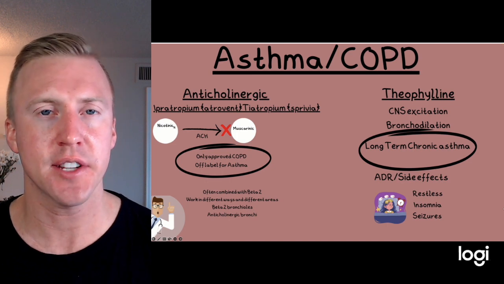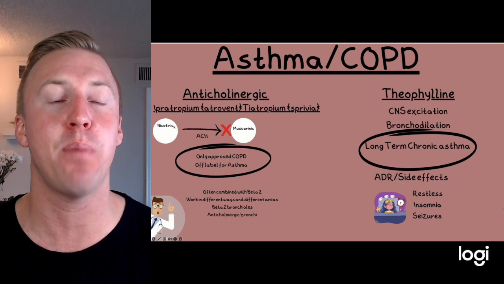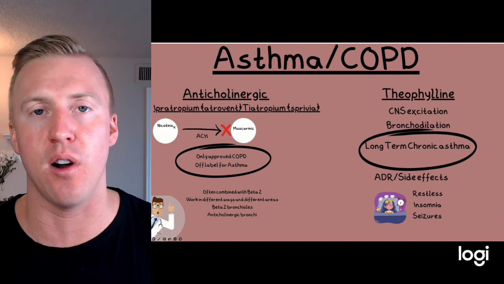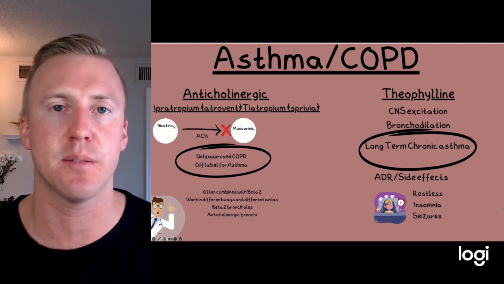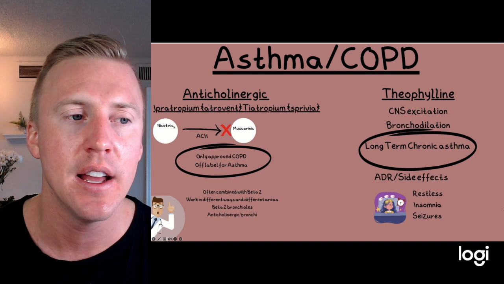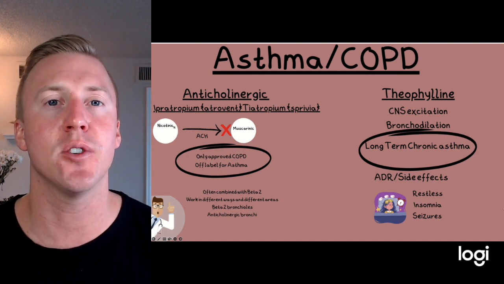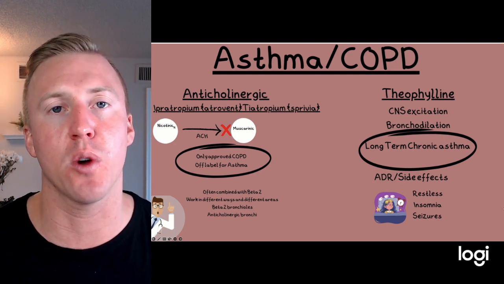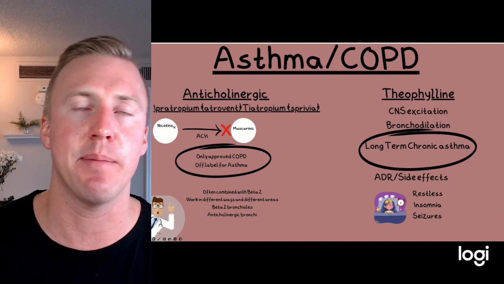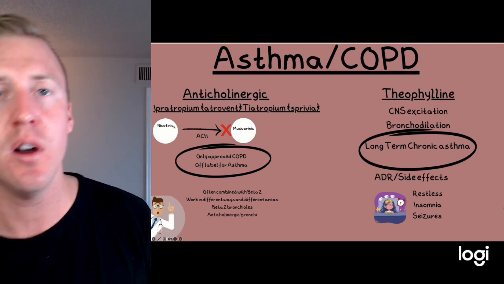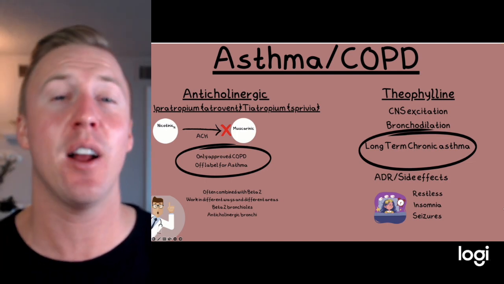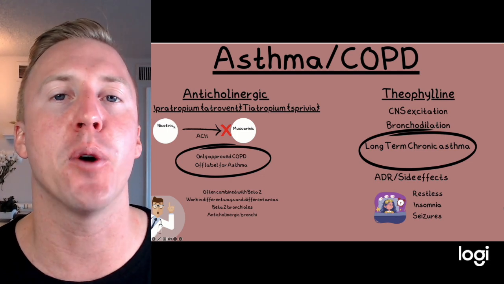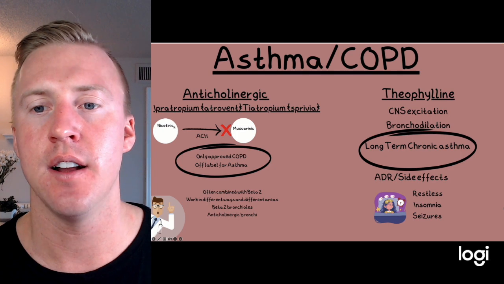Now, a good thing to remember here is these are often combined with beta-2 agonists. The reason is both of these are causing bronchodilation, but they do it two different ways. Short-acting beta agonists like albuterol are going to do it by working on the beta-2 receptor to cause bronchodilation, whereas my antimuscarinic, like ipratropium or tiotropium, is going to do it by blocking the muscarinic receptors, both causing bronchodilation. Beta-2 agonists actually work more in the smaller airways like the bronchioles, and our antimuscarinic more in the larger airways or bronchi. So we are causing bronchodilation two different ways and also in two different areas of the lungs. So you'll see a lot of these called sometimes duonebs, where they have both a beta agonist and an antimuscarinic.